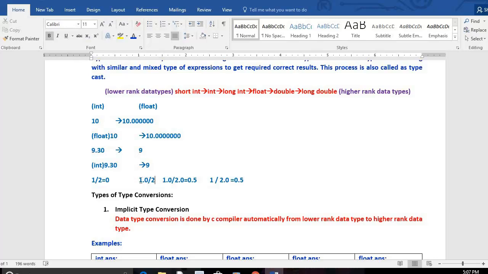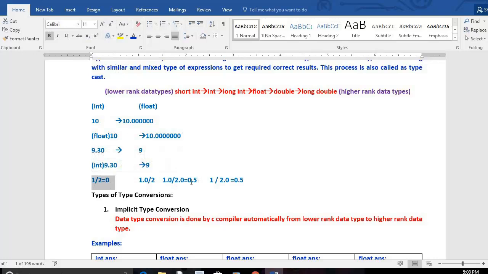1.0 divided by 2 is the example for a mixed type of expression. Why is this mixed type? Because the numerator is float and the denominator is integer. Both are different types, that's a mixed type. This is also mixed type: the numerator is integer, the denominator is float type. But the first one is similar type, because the numerator is also integer and the denominator is also integer.